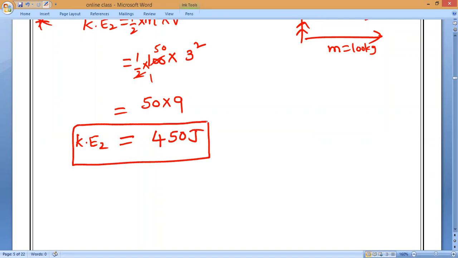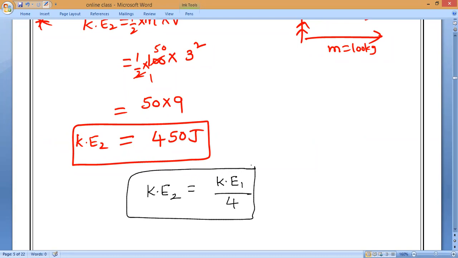Does it decrease 4 times or not, everybody? Yes, sir. KE2 is one-fourth of KE1, it decreases 4 times. Is it right or wrong? Yes, sir.